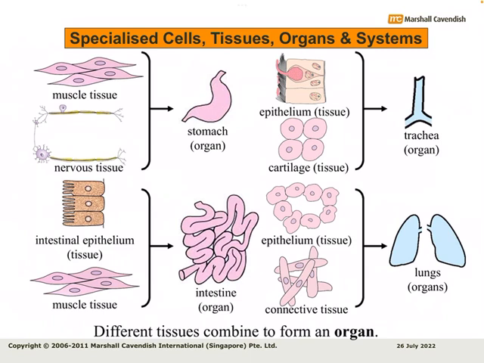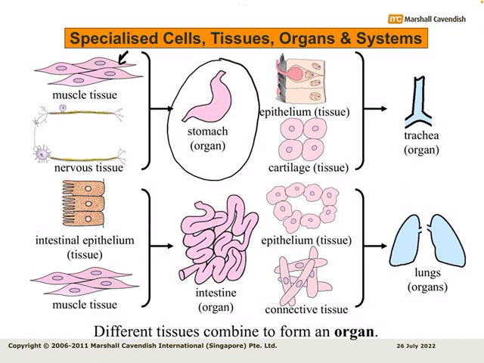If a group of neurons are working together, receiving and sending nervous impulses to the brain, and also bringing impulses back from the brain to different parts of the body, when they are grouped together and doing functions together, they will be known as neuronal tissue or nervous tissue. A group of intestinal epithelial cells will be known as the intestinal epithelial tissue. A group of epithelial cells in the lungs will make up the epithelial tissue, and so on.